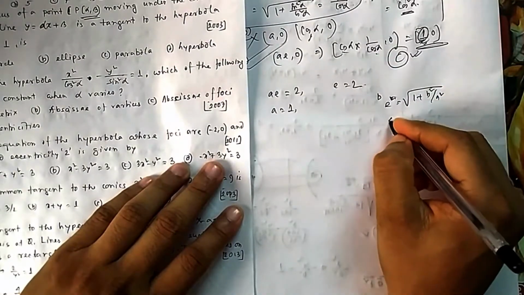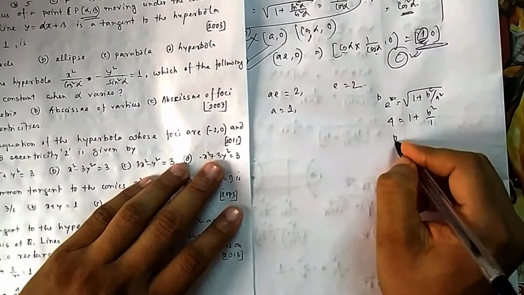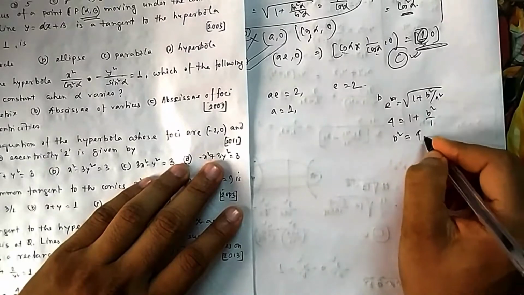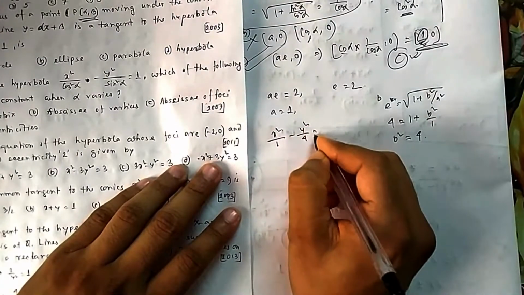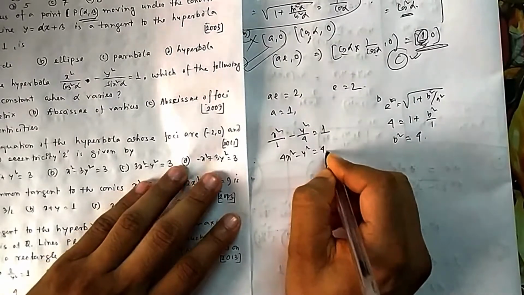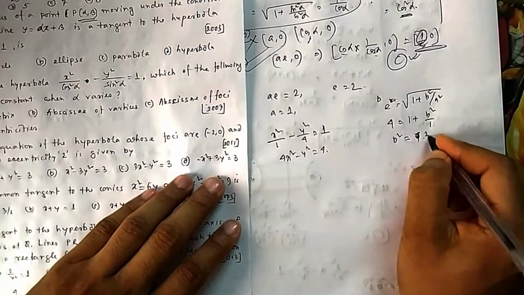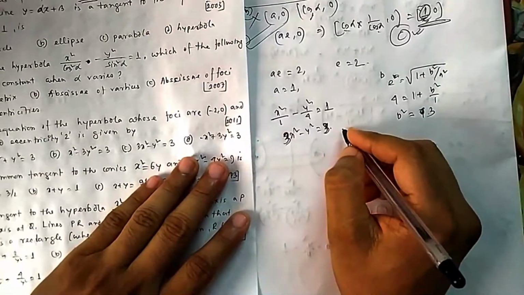So e is given 2, that is 4 is equal to 1 plus b square by a square, a square is 1. So b square is equal to 3. So ultimately it will be x square by 1 minus y square by 3 is equal to 1. So it is 3x square minus y square is equal to 3. Sorry, it was 3. That is your option C.